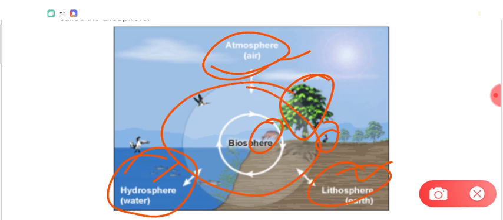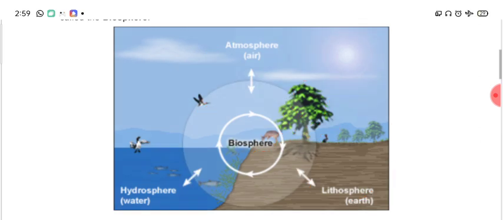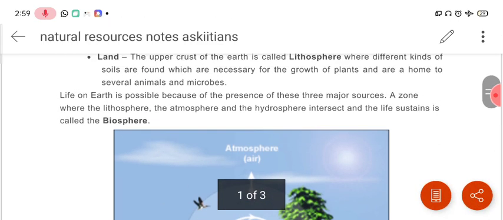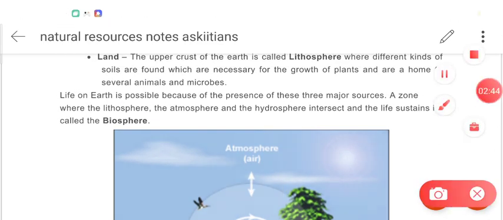Such areas are called biosphere. So what is biosphere? Biosphere includes those regions or zones of earth where atmosphere, lithosphere and hydrosphere are available and are supporting the life of living organisms. So biosphere is the zone where living organisms are found.